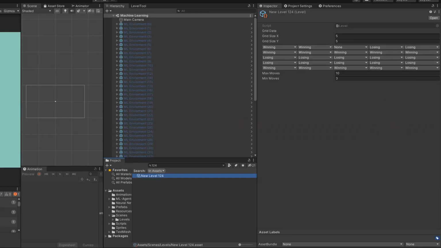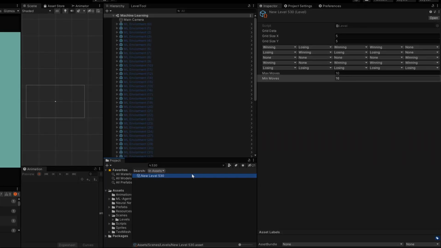So, how do I plan to use this agent in the game? I plan to use it for two things. Whenever the agent solves a level, it stores the minimum number of moves it took to solve that level. This will allow me to structure high scores and rewards for the players of the game. I was planning to have a star-based score structure that most puzzle games do. I can use the machine learning data to create that structure.